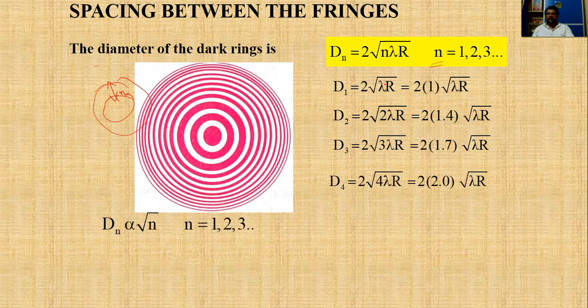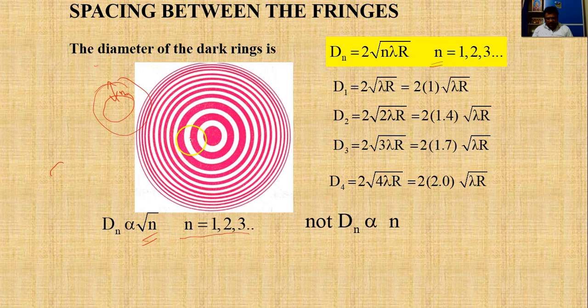Finally we can conclude one thing, that dn is always proportional to square root of n, where n can take values 1, 2, 3, but it is not proportional to n. We just have to remember that. If you observe here, this is the first dark ring and this is the second dark ring.